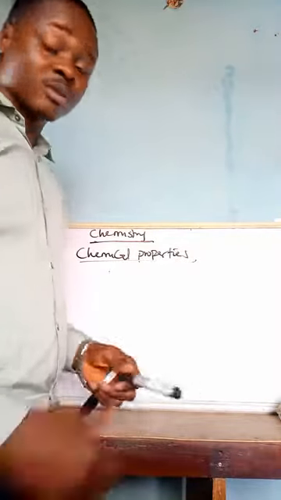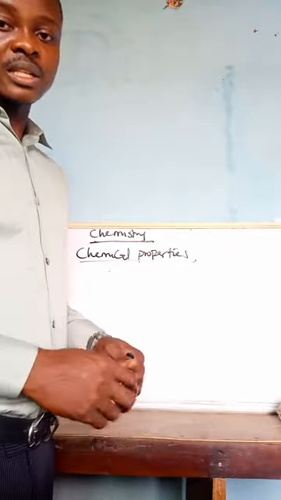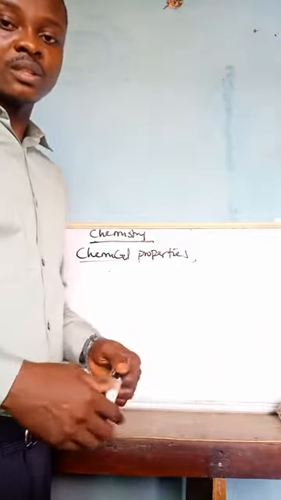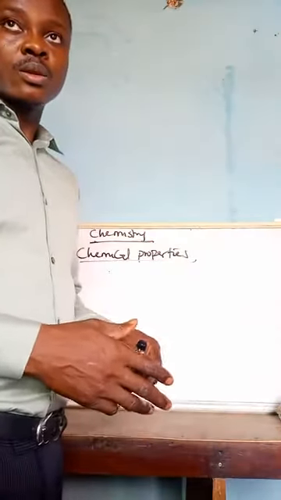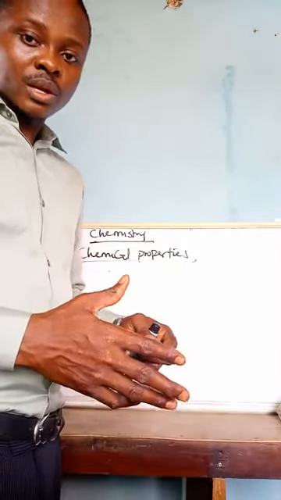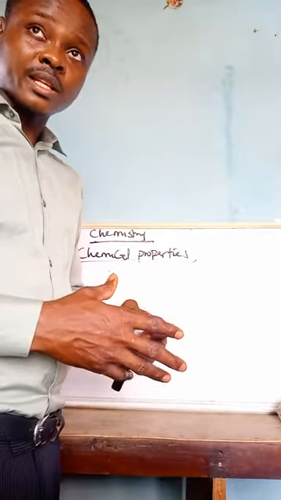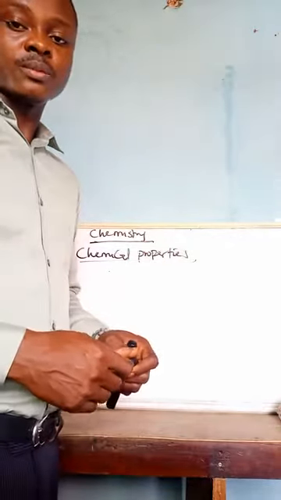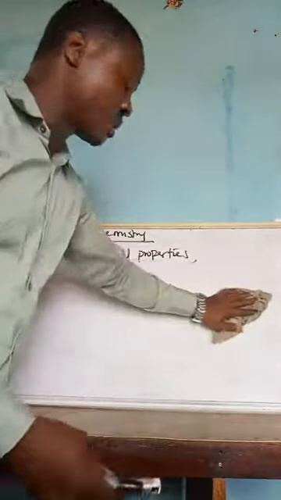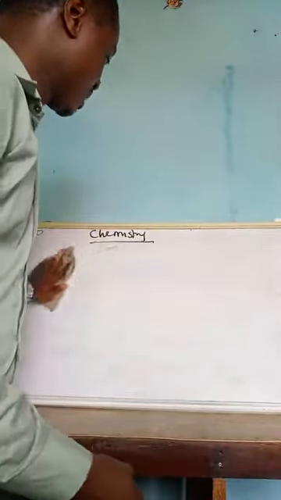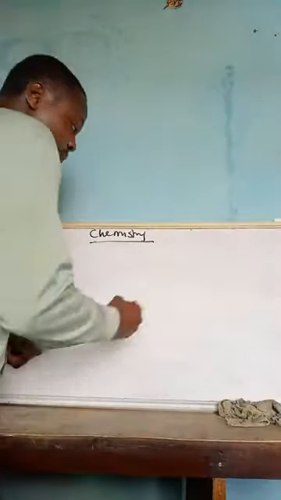Even in the production of trinitrotoluene, nitrogen is a starting material. Cyanide, nitrogen is a starting material. Nitrogen can also be used as a cooling agent. Liquefied nitrogen, when the temperature is reduced, cools any object around it. So these are some of the chemical properties and uses of nitrogen. Now let's quickly look at the nitrogen cycle.